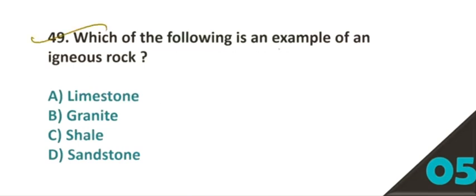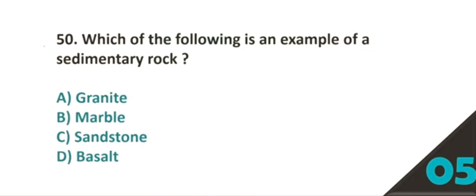49. Which of the following is an example of an igneous rock? Option number B is the correct answer, granite. 50. Which of the following is an example of a sedimentary rock? Option number C, sandstone.